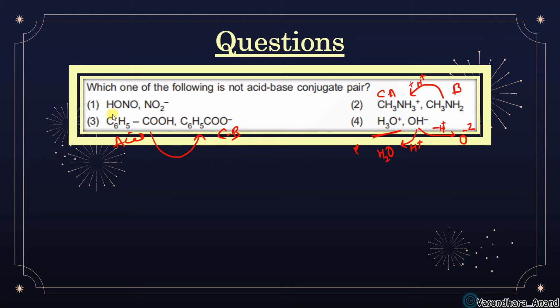This is also a conjugate acid base pair. Now about this one, we can write HNO2. Can I write like this? Yes. So if it loses H plus ion, what will happen? It will give NO2 minus. So that means this one is an acid and here it is the conjugate base. That means this is also a conjugate acid base pair. So the only option is this.